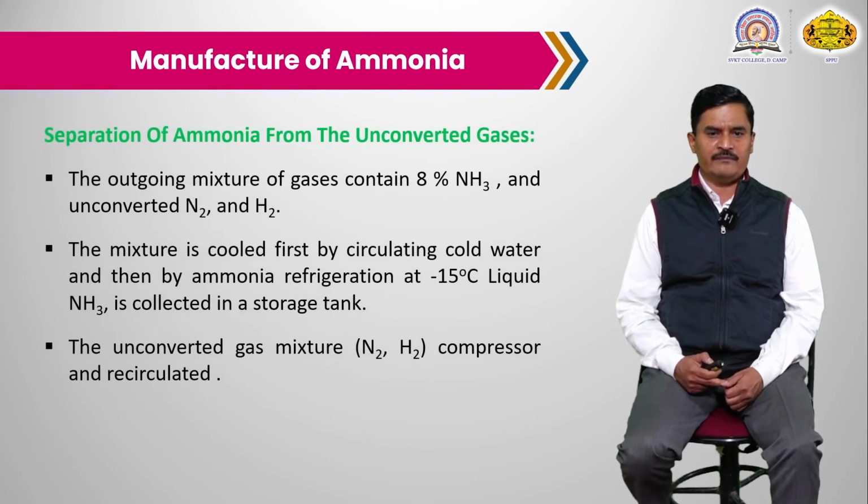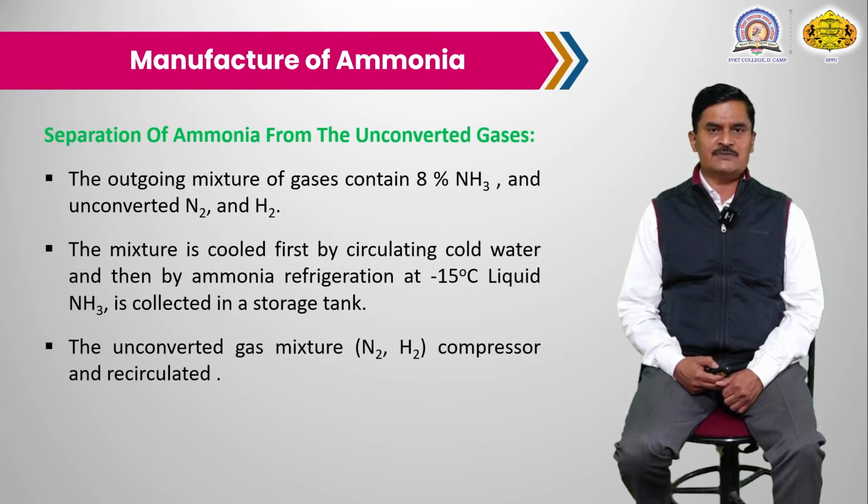Separation of ammonia from the unreacted gases. In the final step, ammonia is separated from the gases. The yield of this reaction is only about 8%, so 8% of the nitrogen and hydrogen gas converts into ammonia. In this last chamber, there is a cooling process, cooling these gases to about minus 15 degrees Celsius.